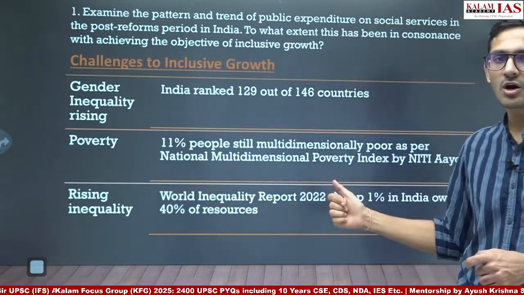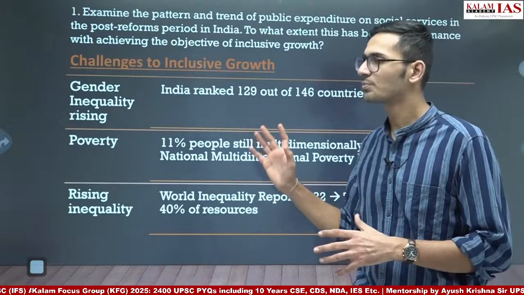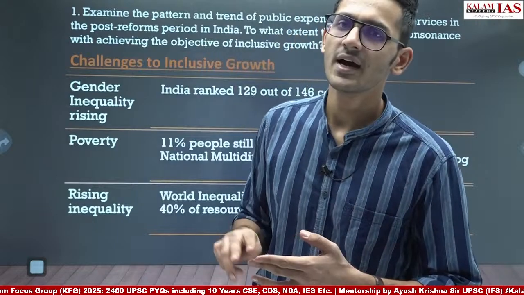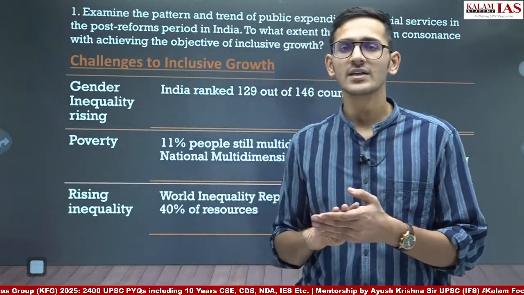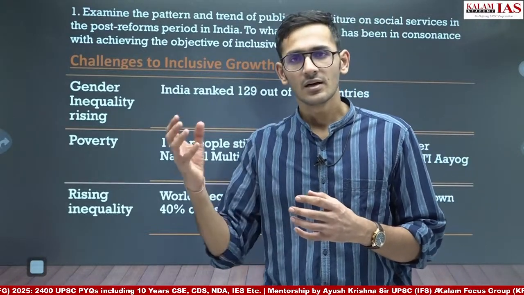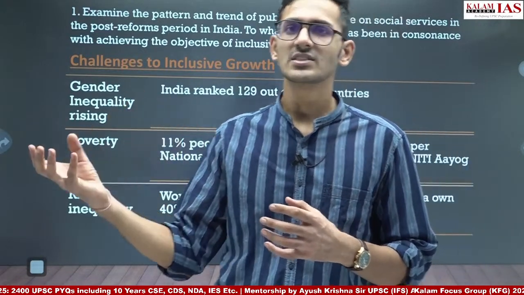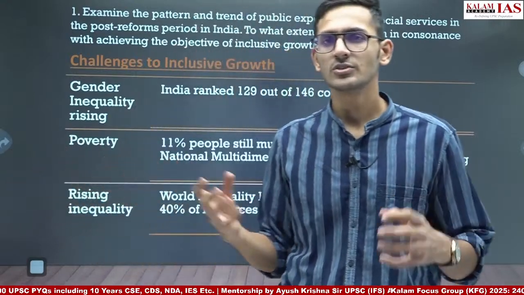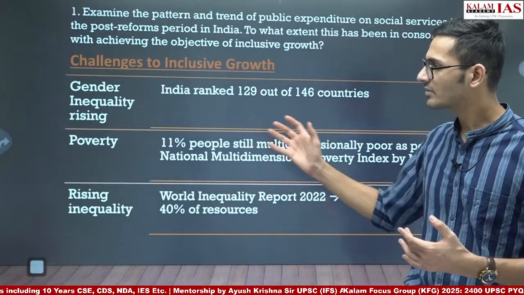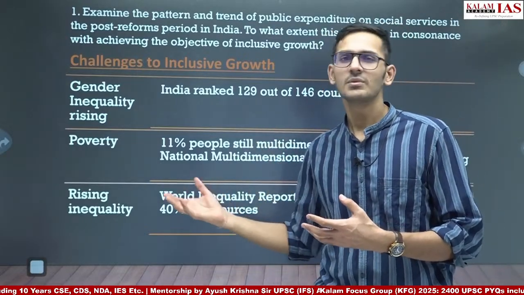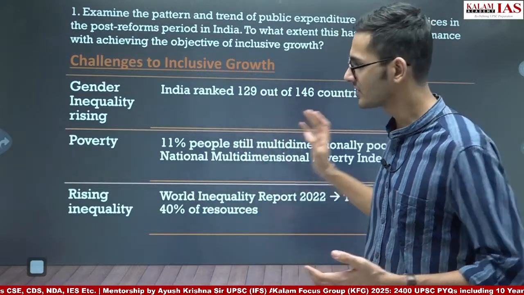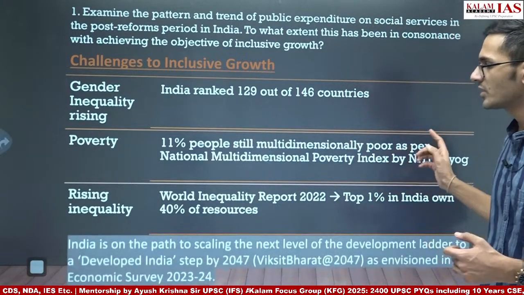We can also talk about rising inequality. There can be many more points in challenges to inclusive growth regarding health, education, standard of living, inequality in wealth, inequality in income, urban and rural inequality, the eastern states versus the northwestern states inequality. So there are several points which can be written here. Whatever comes to your mind is correct. I have given just 3 points. There can be more than 10 points here, but we do not need to write 10 points. We can write just 3-4 points in this answer and then move forward to the conclusion.